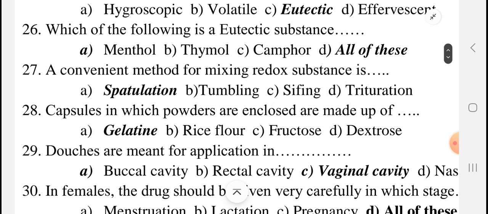So this is the second part of the MCQs, and along with the MCQs, there are one-liner questions also. So see carefully.